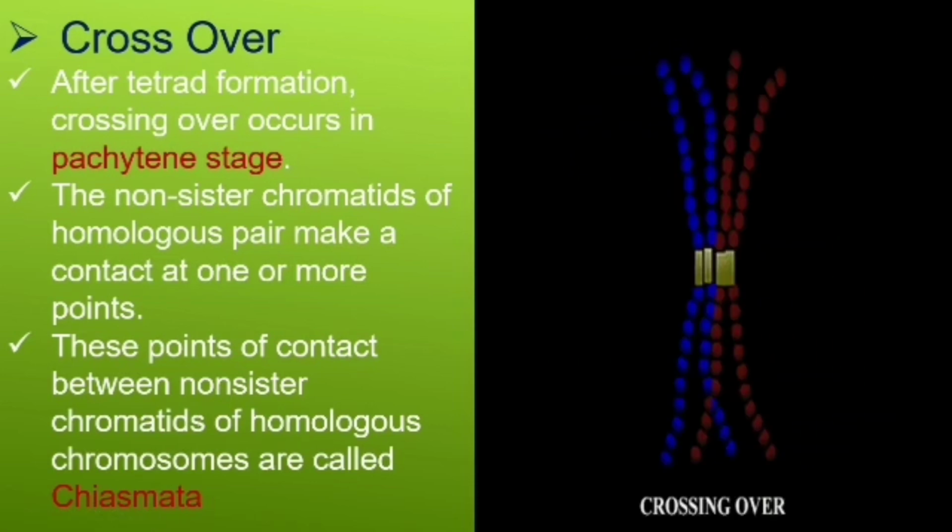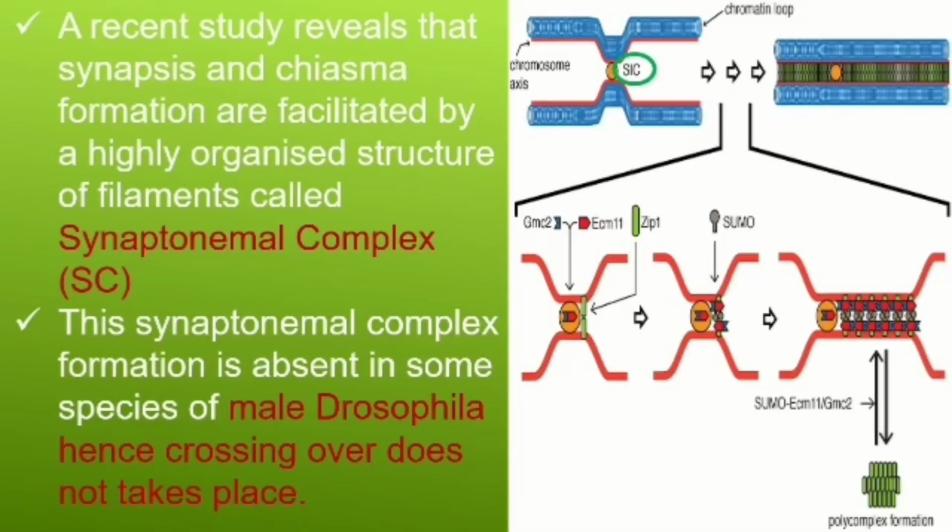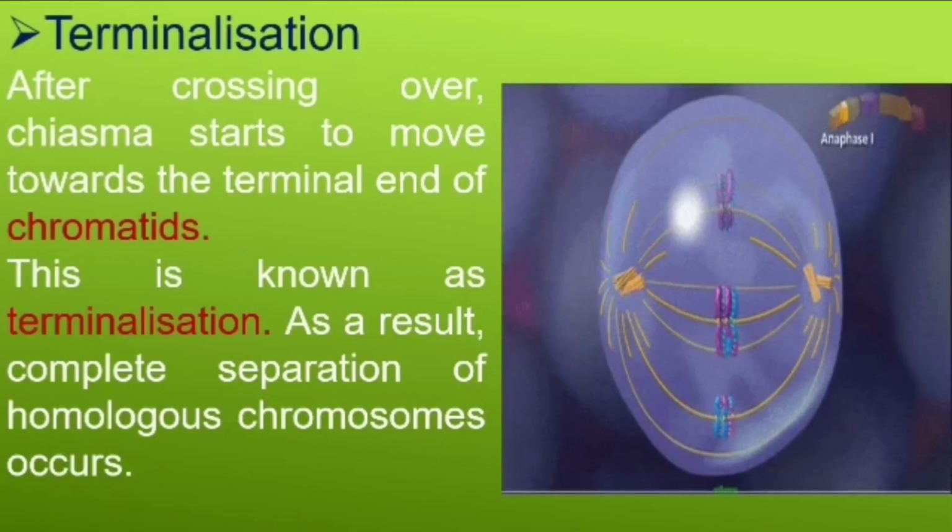If you look at the chiasmata in detail, you can see another point called the SC point. What is the SC point? It is the synaptonemal complex. At the joint of this crossing over, at the chiasmata, in the closer contact, we can see this synaptonemal complex. This SC point is mostly absent in male Drosophila, so in male Drosophila crossing over mostly doesn't take place. That is about crossing over.